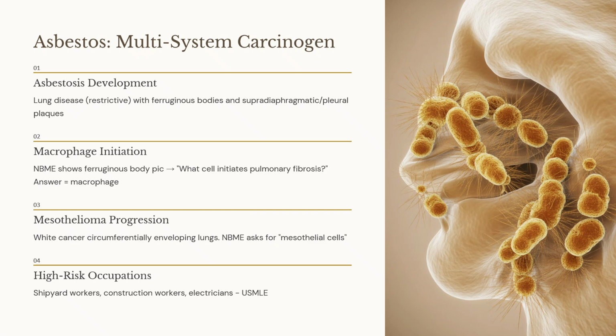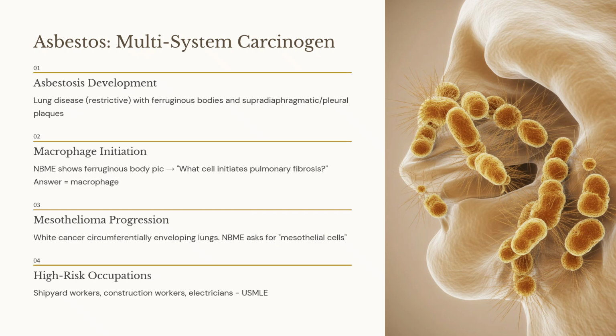Asbestos causes restrictive lung disease, ferruginous bodies, pulmonary fibrosis as well as mesothelioma. Let's see what happens in all these developments. So what happens when asbestos fibers are inhaled? The long thin asbestos fibers reach the alveoli. Alveolar macrophages try to phagocytose them, but the fibers are too long and durable. Therefore, they cannot phagocytose them, but the macrophages still try their best. That is known as frustrated phagocytosis.